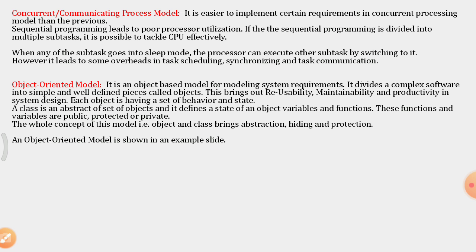The whole concept of this model is that object and class bring abstraction of the model of the system, hiding of the system and protection to the system. An object oriented model is shown in the example slide, in the next slide.